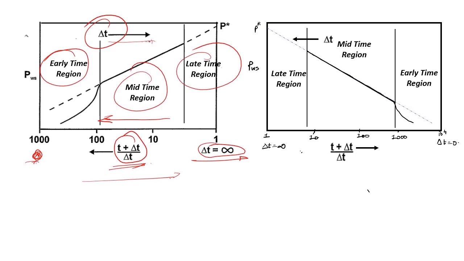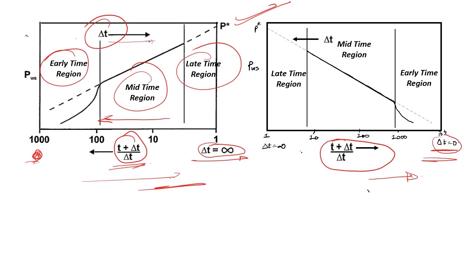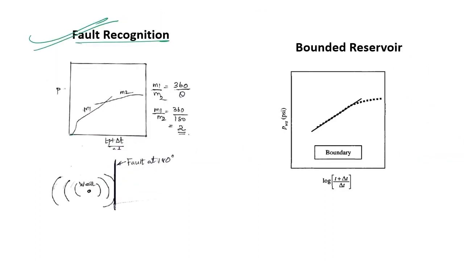Now there's another variation of Horner's time. In fact, both the graphs are the same, but in this diagram you can see that my Horner's time is increasing in this right side direction. The shut-in time over here is 0 and over here is infinity, so my delta T is increasing in this direction. In this also, the early time region, mid time region and late time region are shown. And this particular point over here is my P average, that is the average reservoir pressure. See that my tp plus delta T is increasing in this direction, that means my delta T is increasing in this direction.